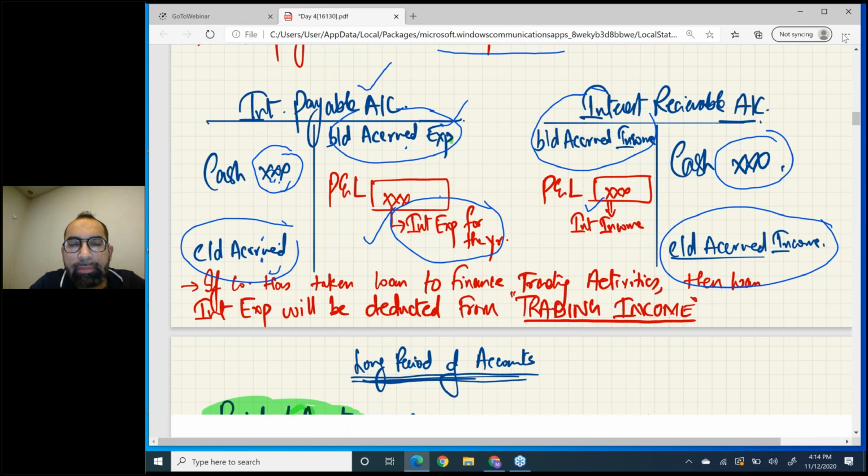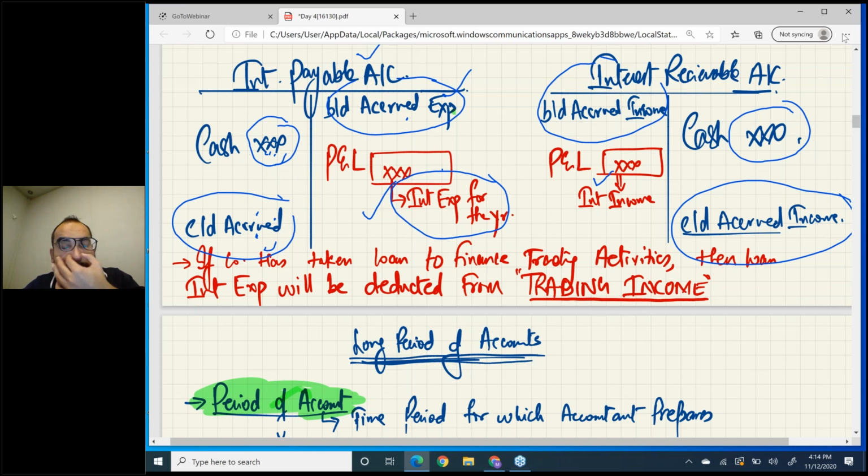You can read, if a company has taken a loan to finance trading activities, then the loan interest expense will be deducted from trading income. Okay, if you have taken a loan to finance trading activities or trading operation, then that loan interest will be deducted from trading income P&L.